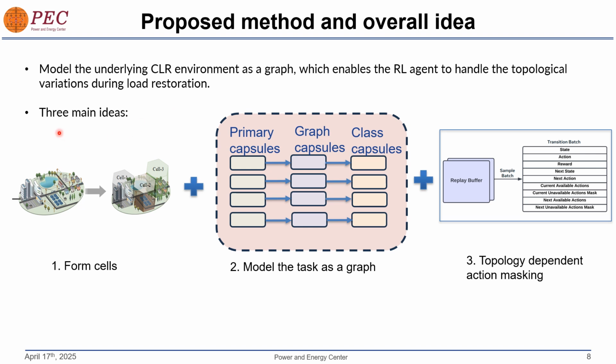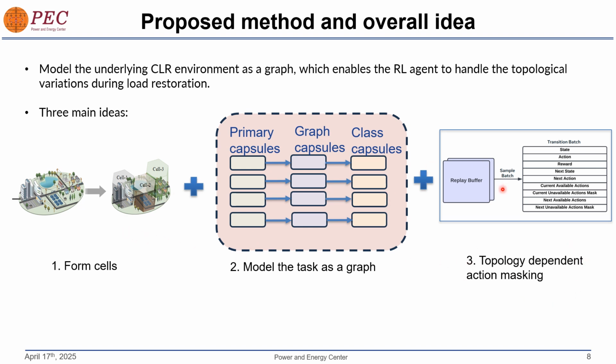There are three main ideas. The first one is we divide the underlying environment into different cells so that they could be independently controlled. Second is that we model the underlying environment as a graph, so we use a graph neural network. And third is that as the topology changes, the actions available to each of the agents also change. So we use a concept of action masking, where some of the actions have to be informed to the agent that they have been masked. And this depends on the underlying topology. So we use topology dependent action masking.